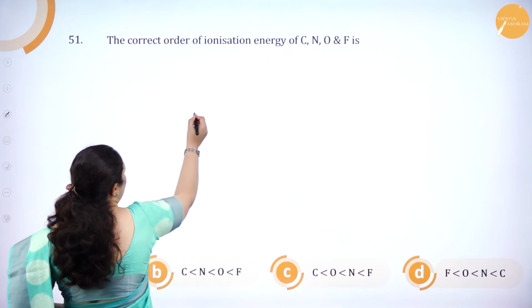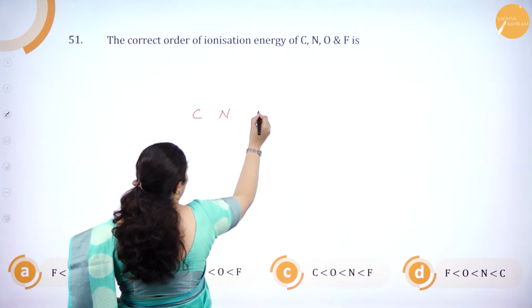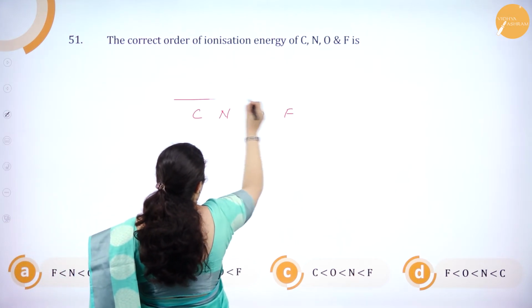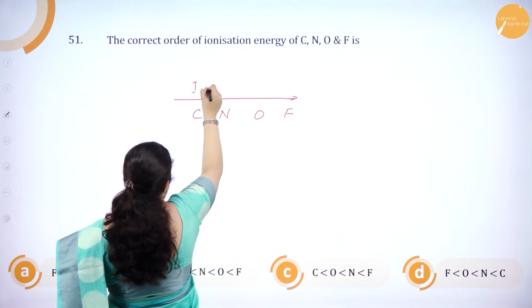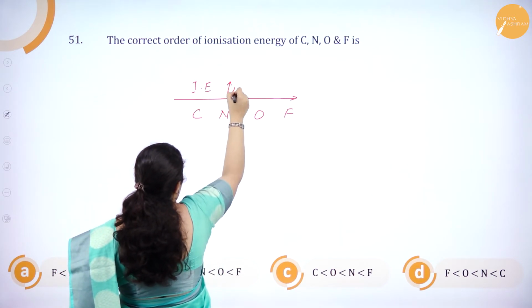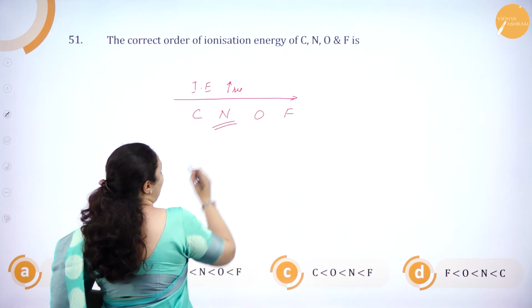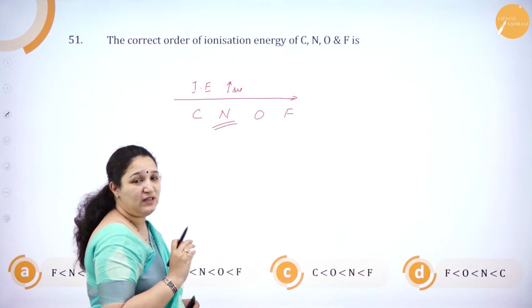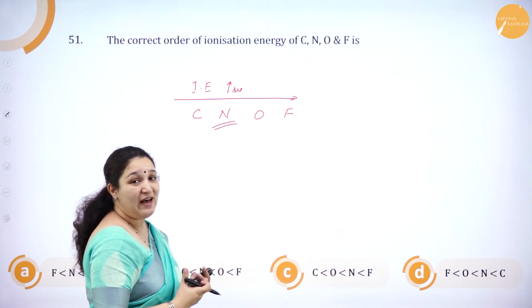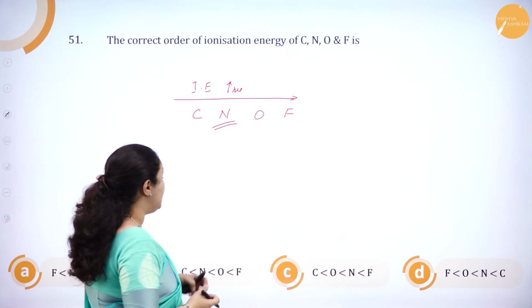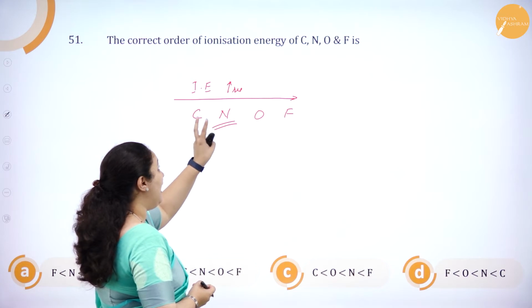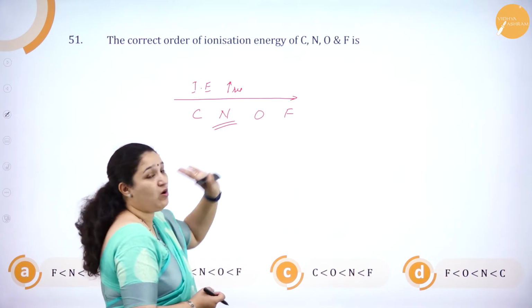Before I see the options, in the order carbon, nitrogen, oxygen and fluorine along the period, ionization enthalpy should increase, correct. But nitrogen has a half filled p orbital, so it has extra stability. Thus nitrogen has a little higher ionization enthalpy than oxygen.